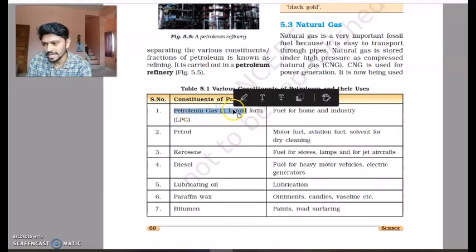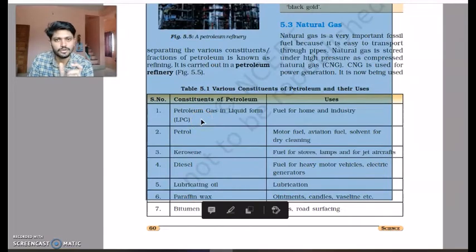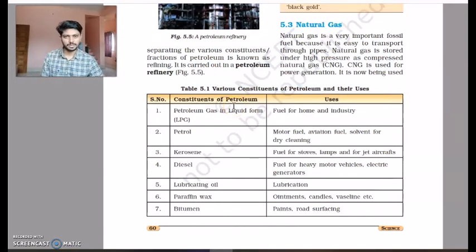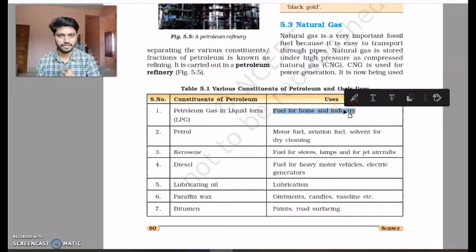So we have petroleum gas, which is in liquid form, and we call it LPG. The red cylinder at our home, which is used for cooking, is nothing but LPG. Liquefied petroleum gas is the full form of LPG. What are the uses? The fuel is used for home and industry. As we know, we use it for home. This gas is also used in certain industries.